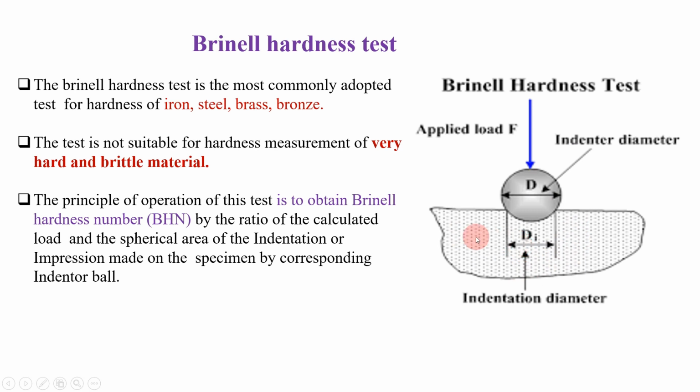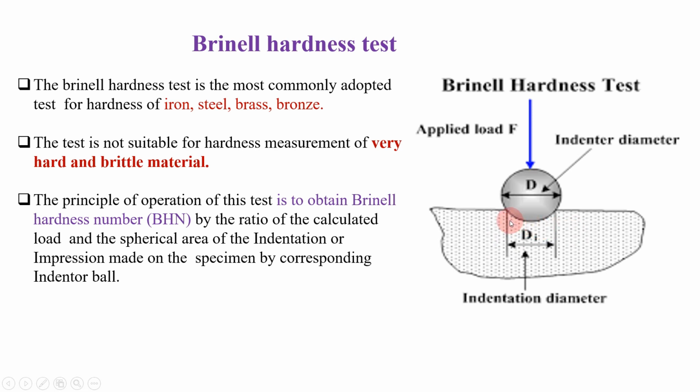Now see what happens here. In the Brinell hardness test, what we are doing is applying a load, that is F, which is shown by this blue arrow, vertically downward. We are applying the load on a ball indenter, this is the ball indenter, and after application of this load, your ball indenter is going to penetrate inside your workpiece.